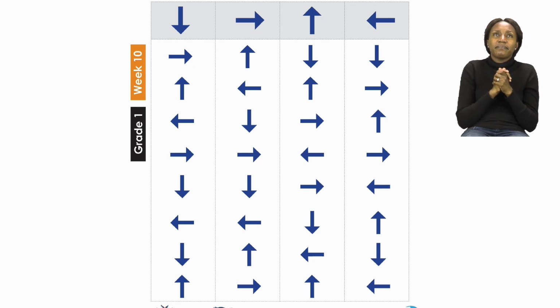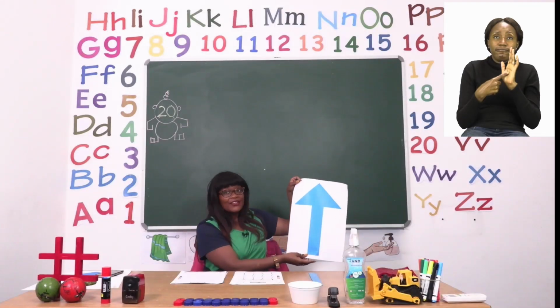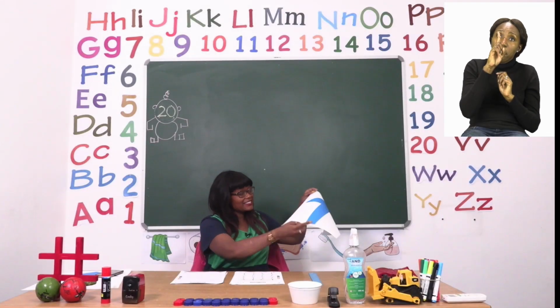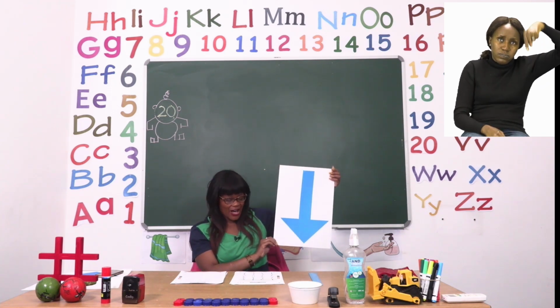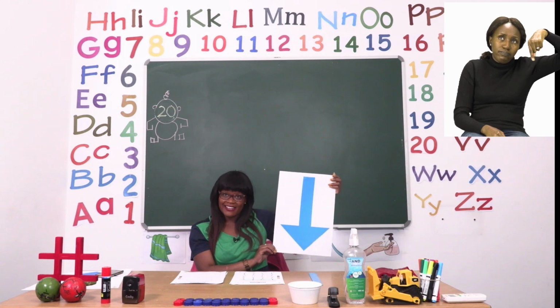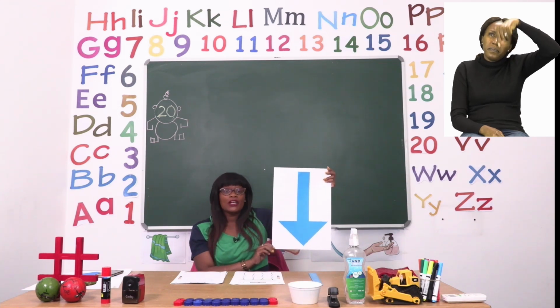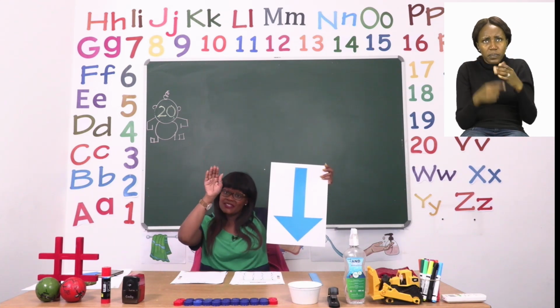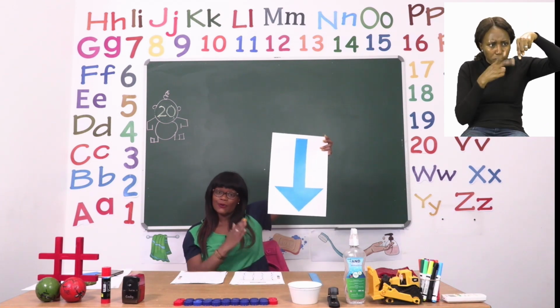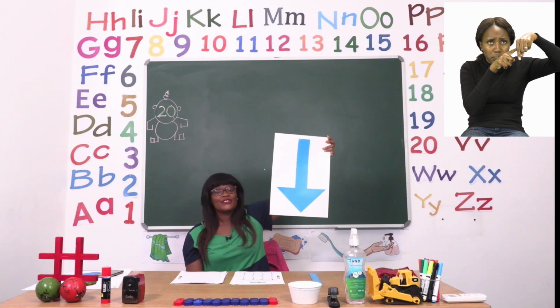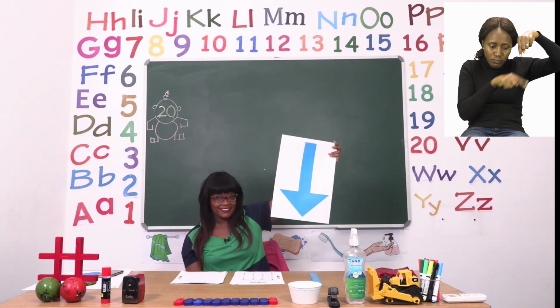Now the arrow that I'm holding in my hand is showing us the first direction. The first direction is down. So we have an arrow going down. In your exercise, you need to follow the column of all the arrows that are underneath this one. So if you see the arrow is also pointing down, you need to circle it.